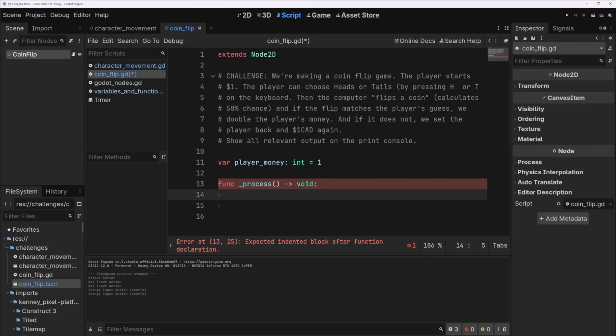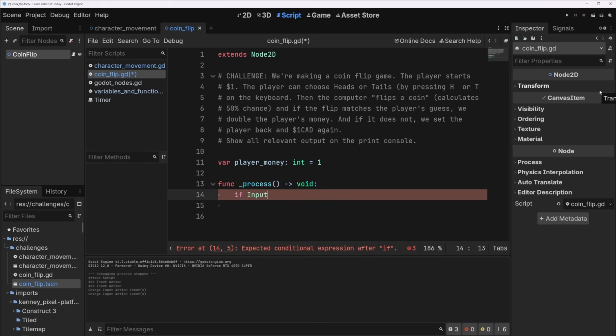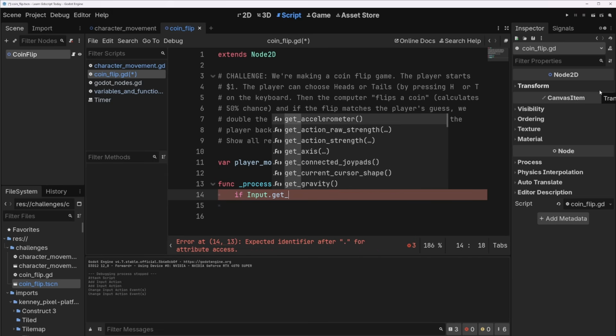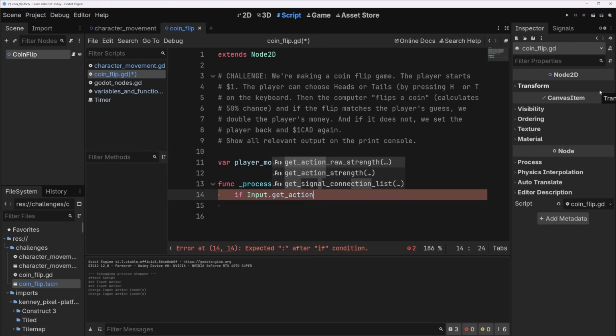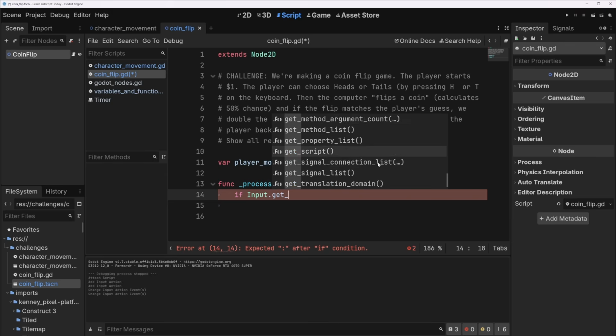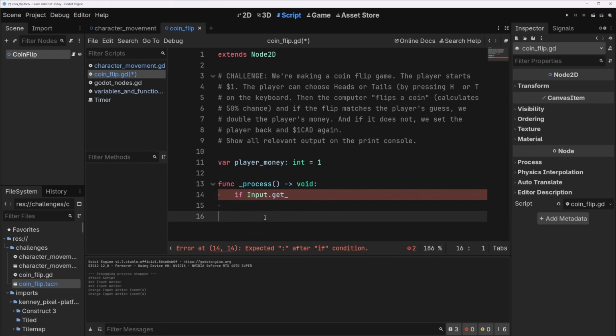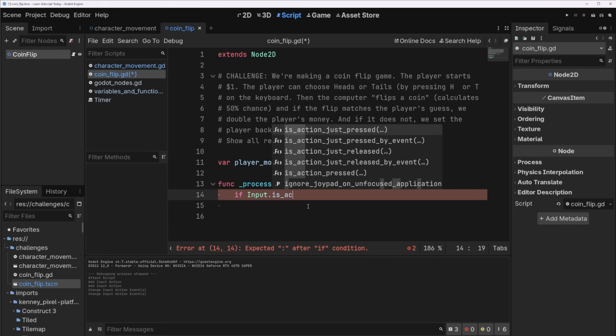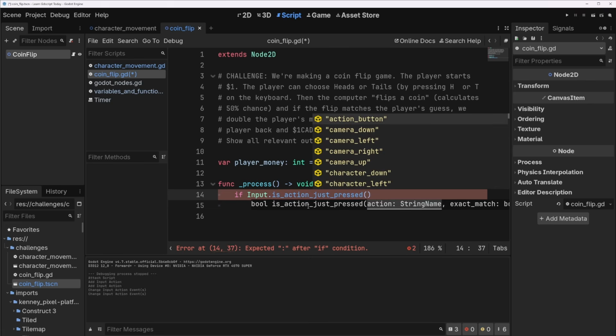Let's first make sure that we can check the player's guess right now. So we'll do, let's see, if Input dot get action, what's it called? Why am I forgetting how to? Oh, it's is, right? Is action just pressed, and we want to choose heads.